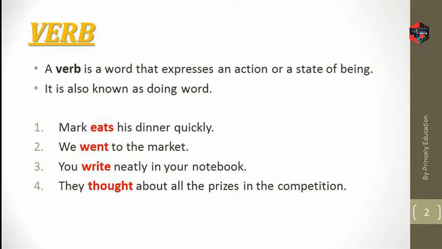Mark eats his dinner quickly. Here the verb is eats. Second example: we went to the market. Here the verb is went. Number 3: you write neatly in your notebook. Here write is the verb. Number 4: they thought about all the prizes in the competition. Here thought is a verb. So we can clearly observe from the examples that all the red words indicate a verb.